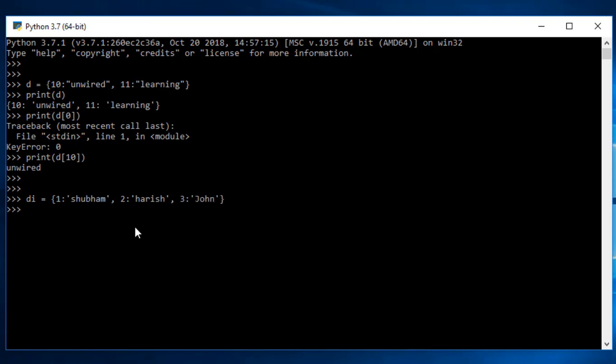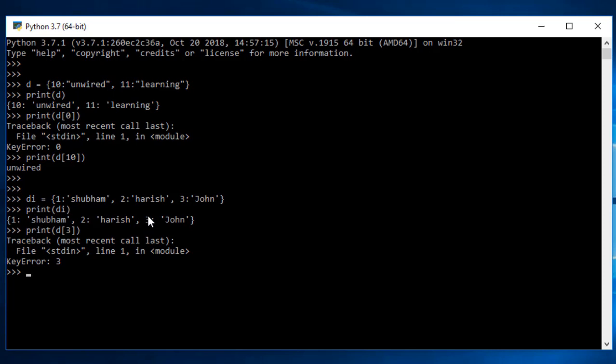Now I have 3 elements, and if I need to print this complete dictionary, all I have to do is print this one. But if I want to print any particular key-value pair, I have to print D and then enter this particular key. So this can be 1, this can be 2, this can be 3, whatever you have given. If I want to get the value of the third one, that is the key 3, oh sorry, it's DI, and let me do that. I got the value of John. So that's how a dictionary works.